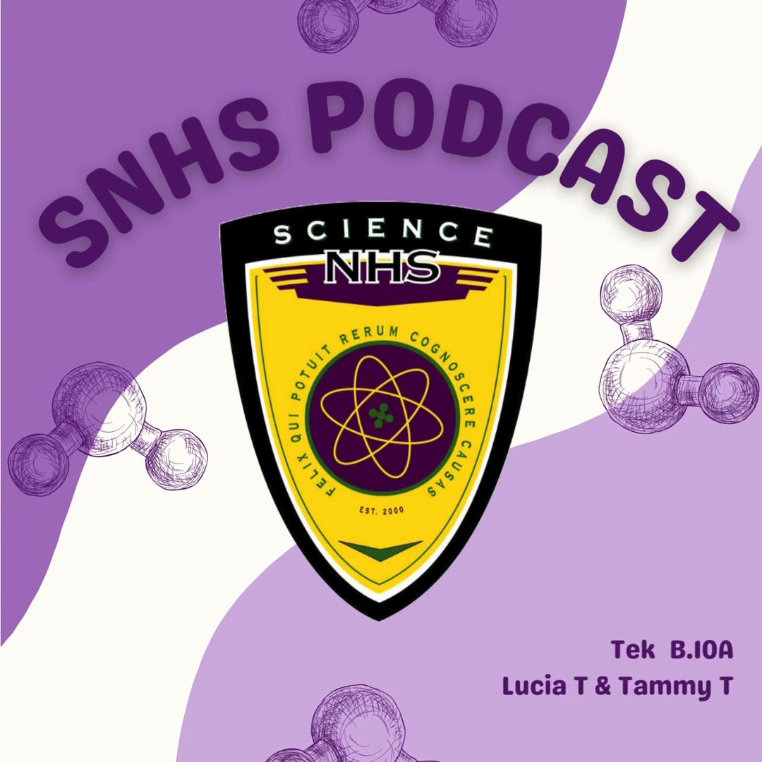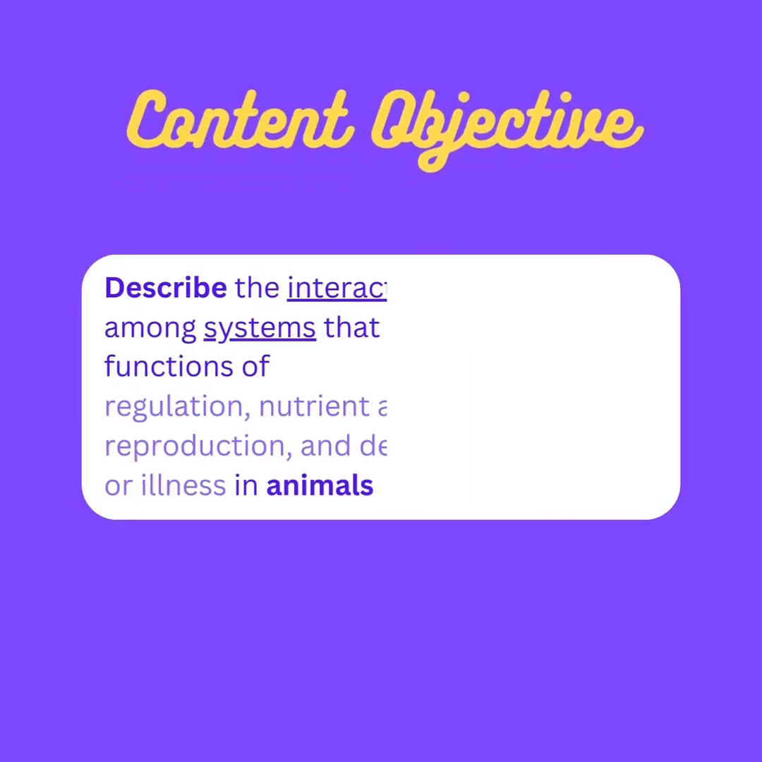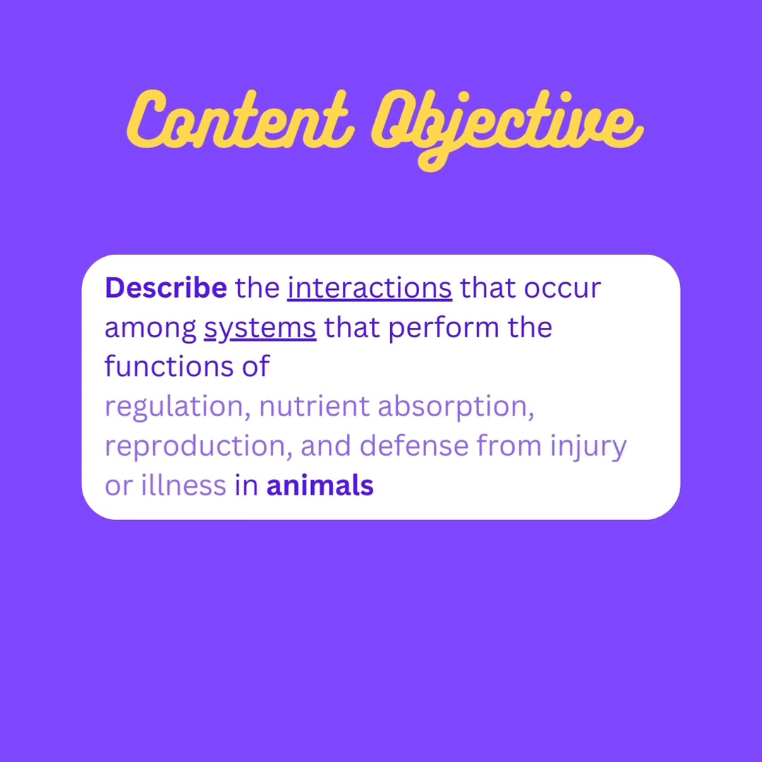We're going to be covering TEAC B.10a. So let's get started with our content objective. Describe the interactions that occur among systems that perform the functions of regulation, nutrient absorption, reproduction, and defense from injury or illness in animals.